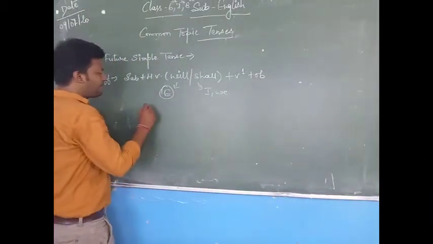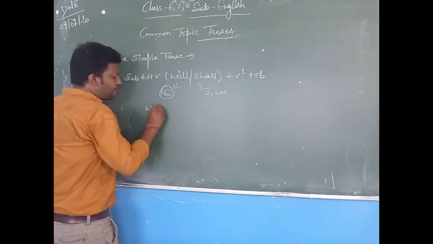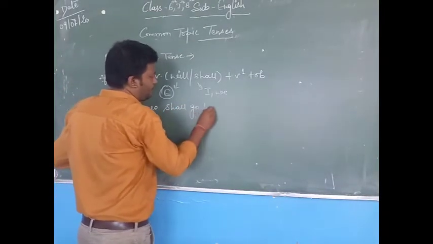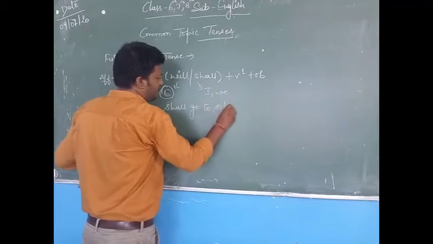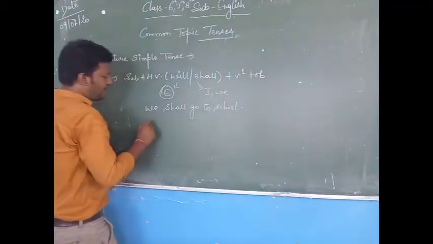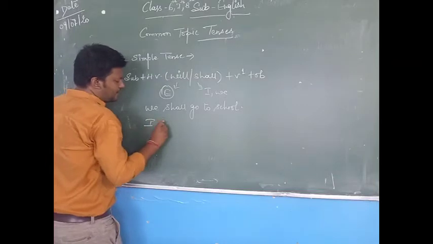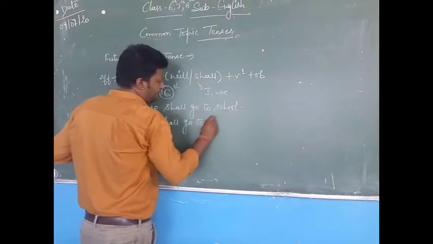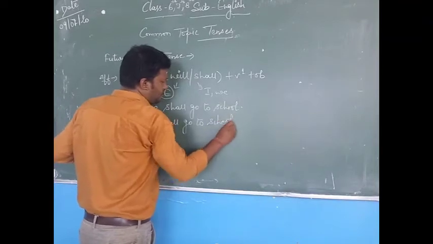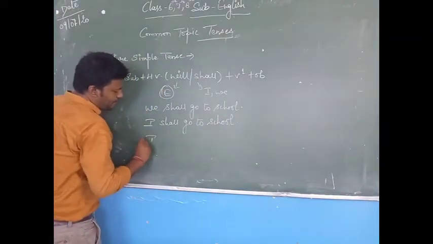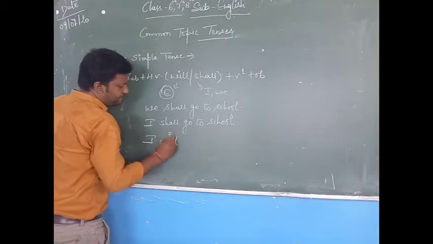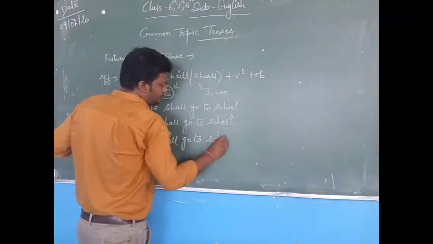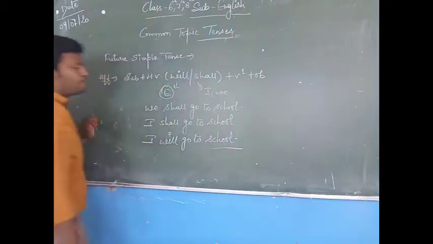So if I write we shall go to school, or if I write I shall go to school, or I can write I will go to school.